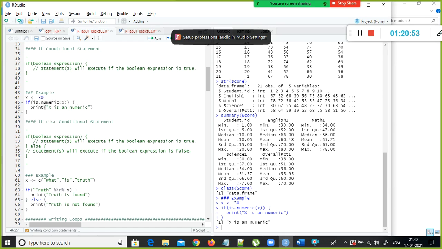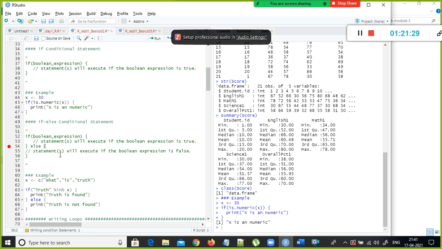But if you want to use if else, you need to type else immediately after this curly brace. If you write it in the next line, it will throw an error. So this is the syntax. If the boolean expression is true, then execute this. Here I close the curly braces. The statements inside these curly braces will get executed if this condition is true.